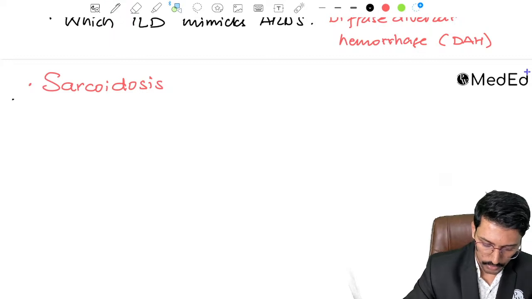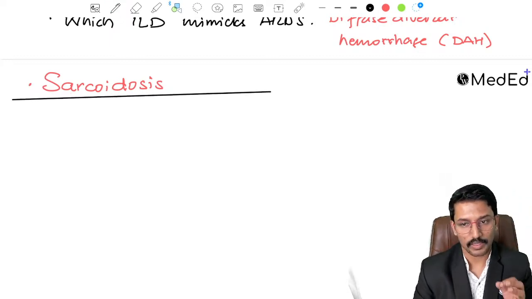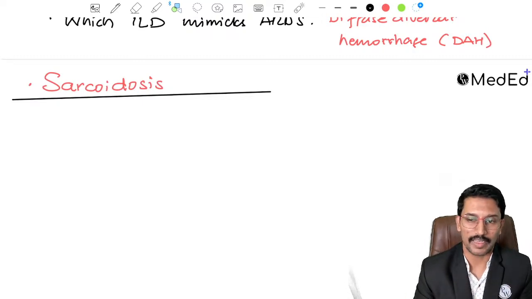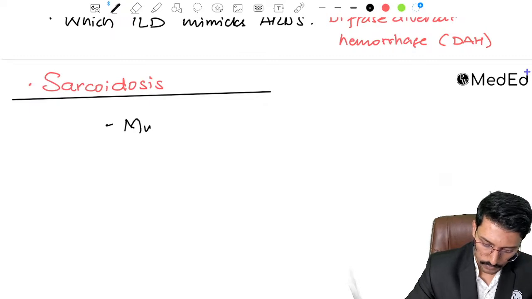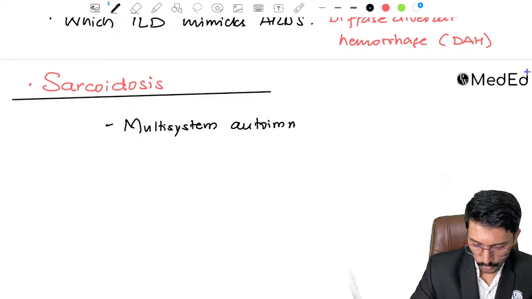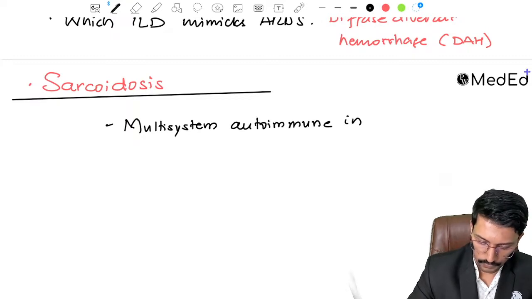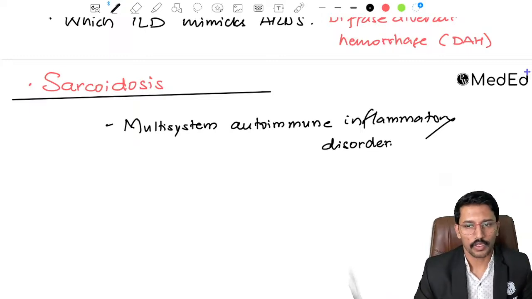Sarcoidosis. Okay, so what is sarcoidosis? Sarcoidosis is a multi-systemic, probably autoimmune, inflammatory disorder. So it's a multi-system autoimmune inflammatory disorder. Okay, so we're talking about multi-system.